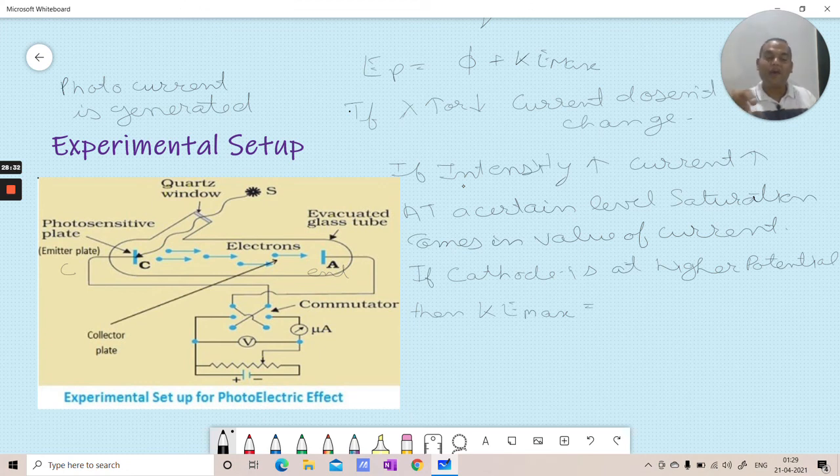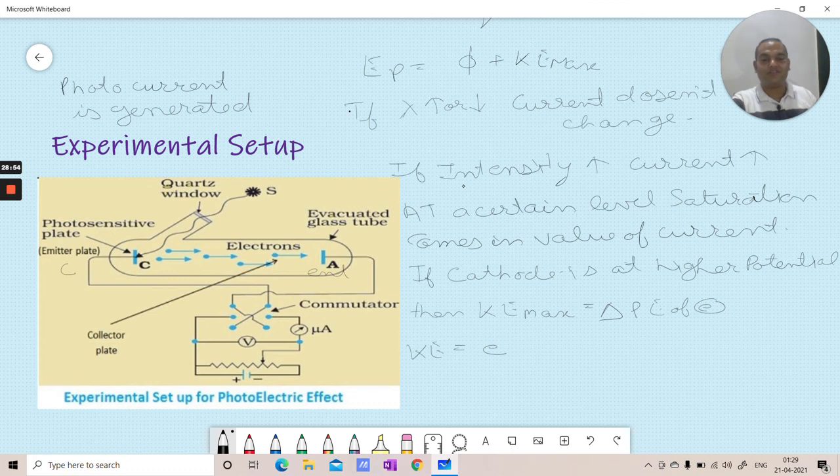So if we can directly use up this maximum kinetic energy in changing the potential energy of the electron, then we can stop the current.